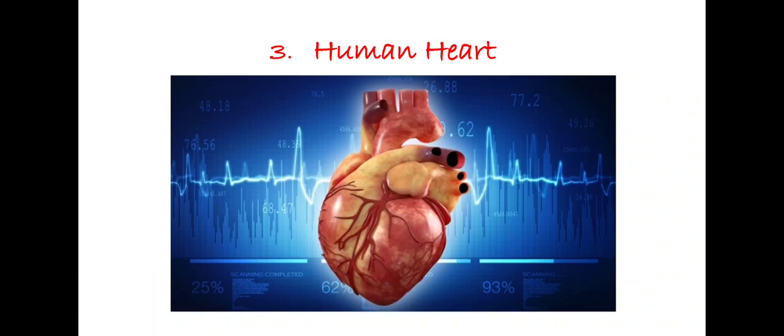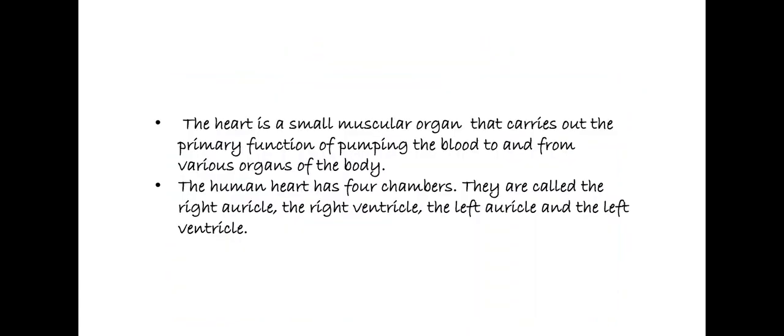Next, coming to the next component of the human circulatory system, one of the very important components is the human heart. Firstly, we will be discussing the general structure of the heart, and then we will study the whole process of how circulation takes place in the heart.